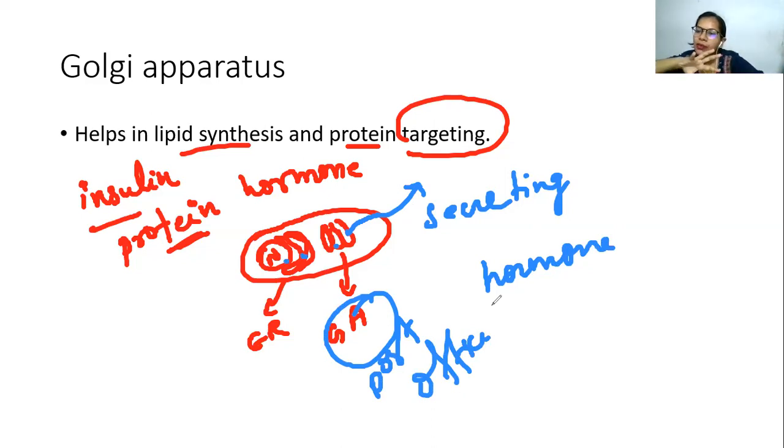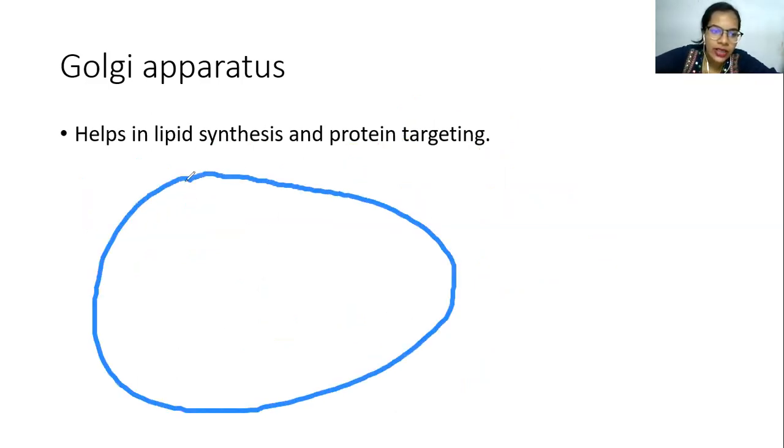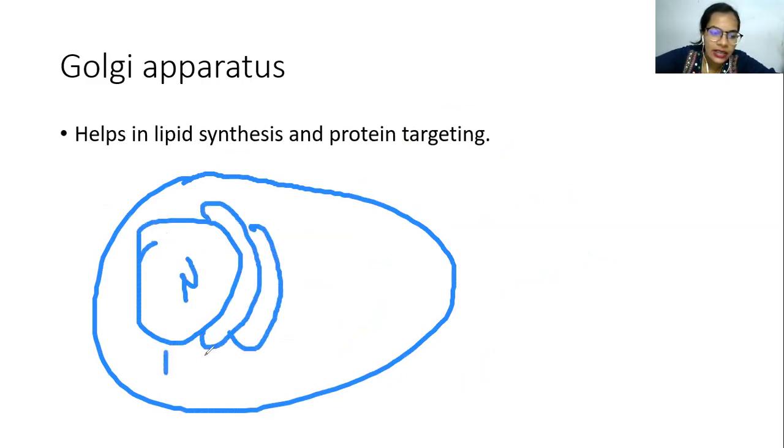In the same way, when the protein is synthesized in the ER, that is the endoplasmic reticulum, it goes to the Golgi apparatus. Some kind of address or signal is present in the protein. Now the Golgi apparatus understands, it reads the signal and decides whether the protein has to be kept inside or released outside. So this is how protein targeting is done. Okay. Now more about the Golgi apparatus over here. As I said, you have a cell over here, the nucleus. Attached to that, you have the ER. Okay. So this is your ER. And then we have here the Golgi apparatus.